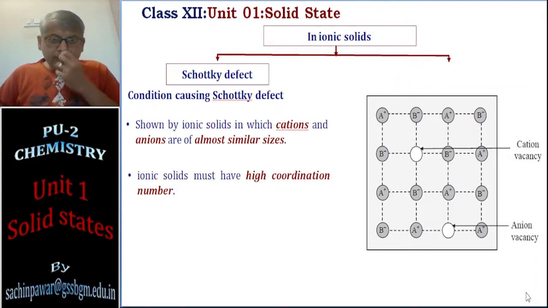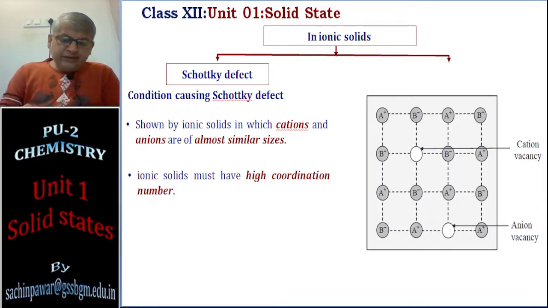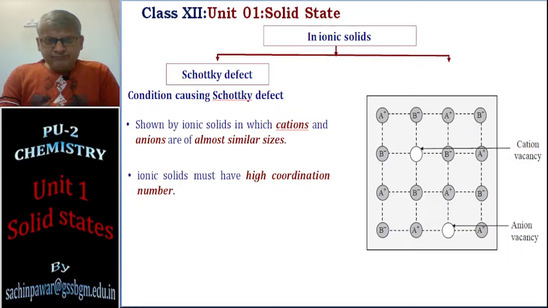Next, the condition for Schottky defect and Frenkel defect. What is the condition? See, equal numbers of cations and anions are missing from the lattice points.